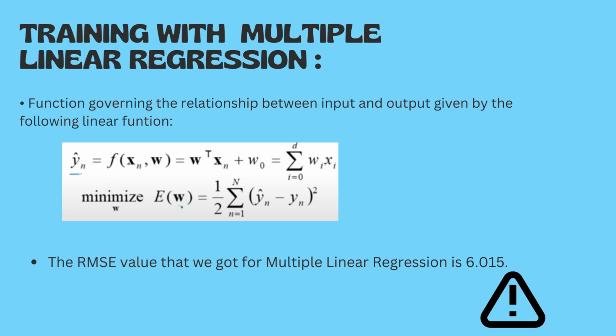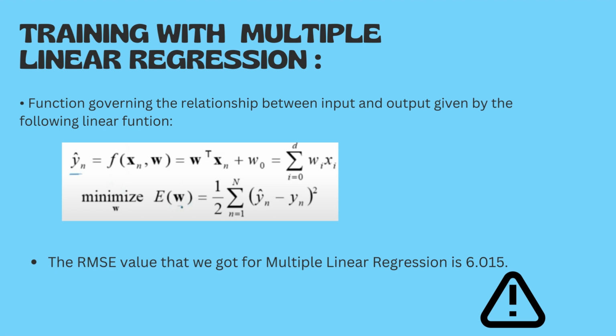If we have d independent attributes, then we calculate d plus 1 weights, according to the correlation and how much each contributes to the output. We got an RMSE, root mean square error, value for multiple linear regression of 6.015.